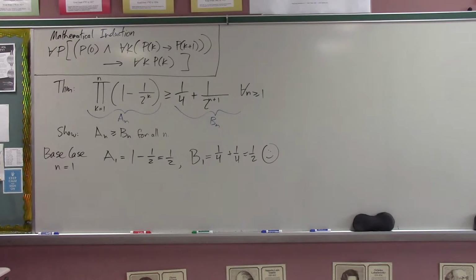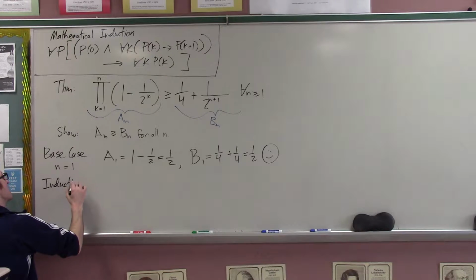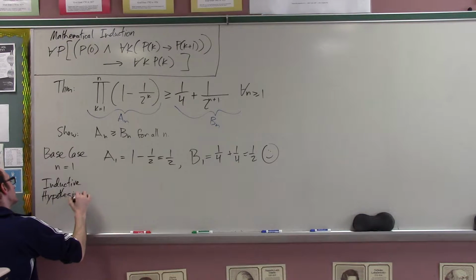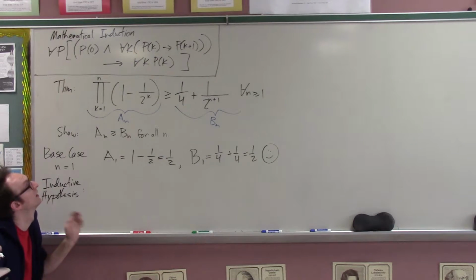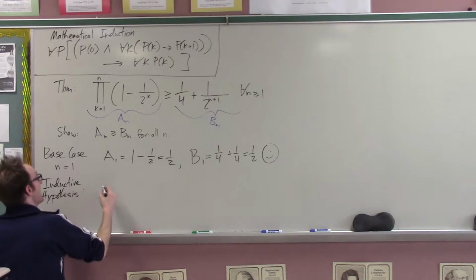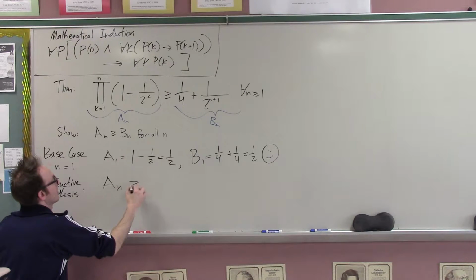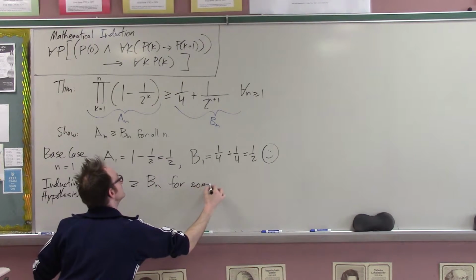Okay. And now we make the inductive hypothesis. The inductive hypothesis is that it is true for a certain number n. So we are going to say that A sub n is indeed greater than or equal to B sub n for some n.